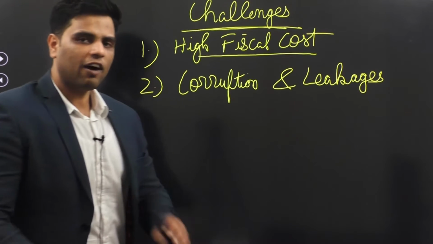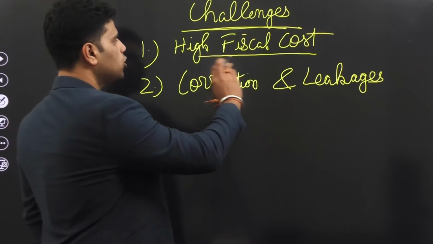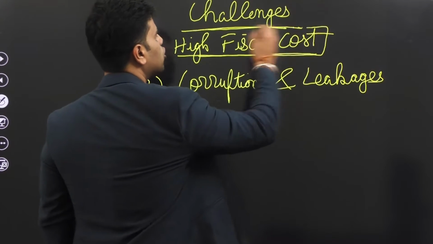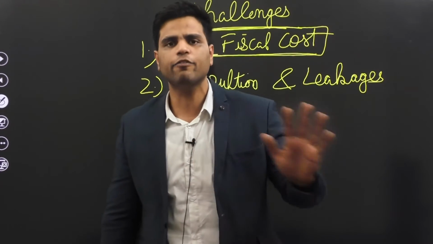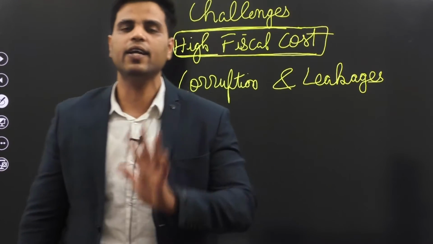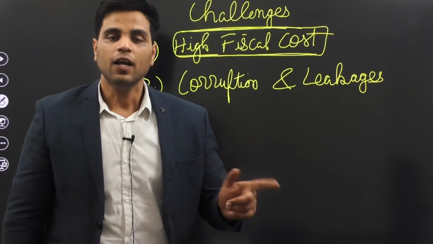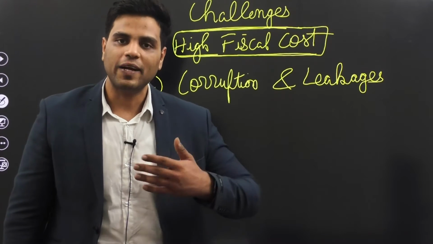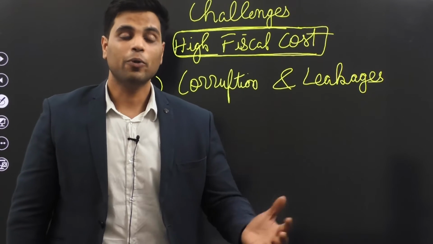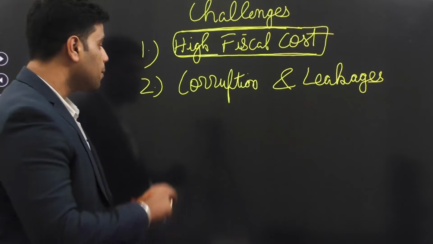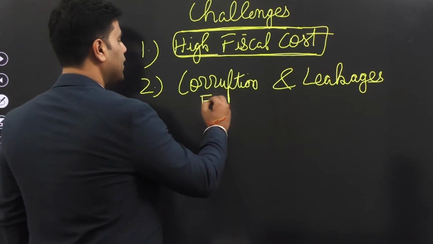Right? So government is not at all bothered about bearing this high fiscal cost. Government is pretty comfortable. Government has enough money and government wants to take care of its people. So government is ready to bear this cost of food subsidy. The problem comes when government is spending so much money, yet it is not reaching the people. Why? Again, because government departments are corrupt. There are many corruption allegations against FCI in India.